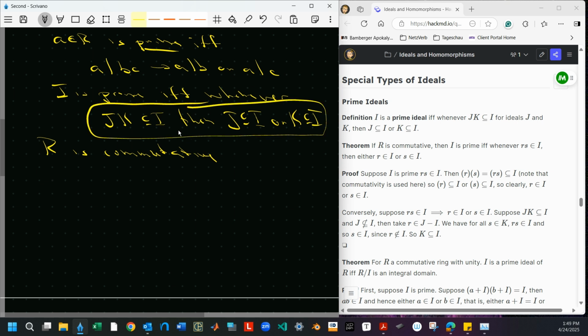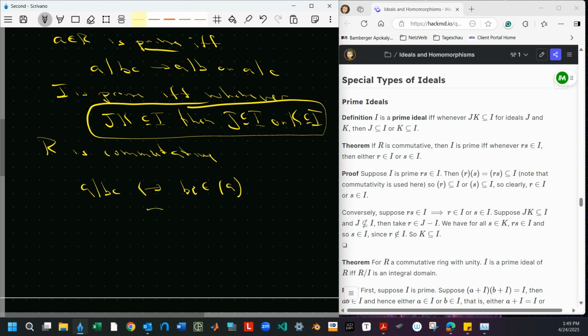And let's remind ourselves that the principal ideals (a)(b) are contained in I if and only if... How do I want to say this? Let me look at this thing up here. So a divides bc if and only if bc, and I am using commutativity along here, is an element of (a).